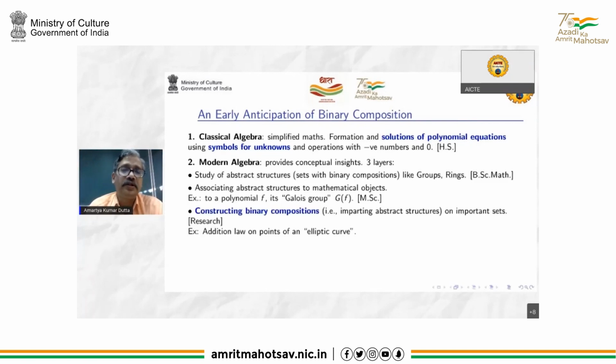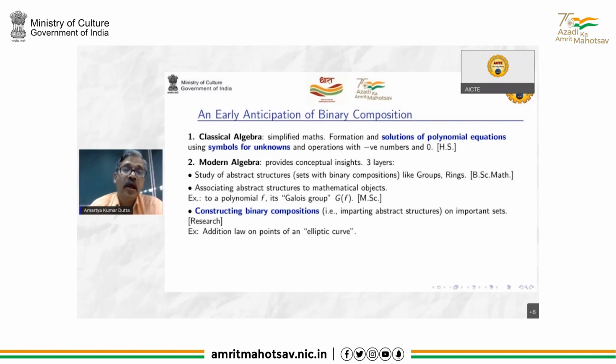There are 3 layers as the students progress. In BSc Maths, they study abstract structures like groups and rings. In MSc, they learn how to associate abstract structures to mathematical objects, like associating a group with a polynomial.